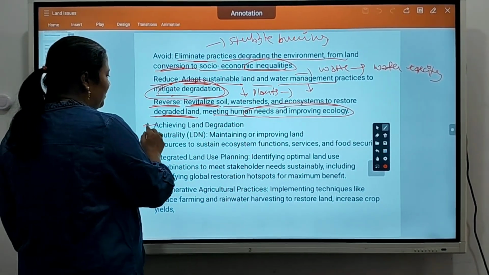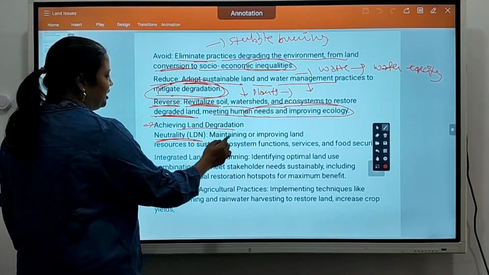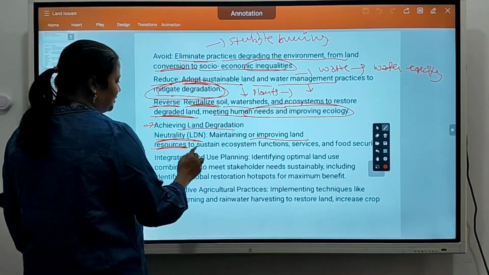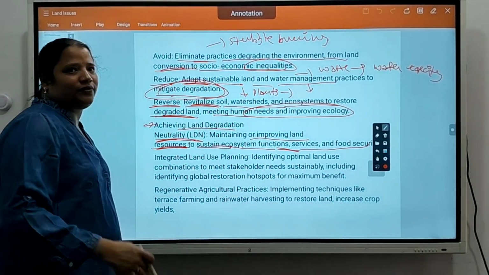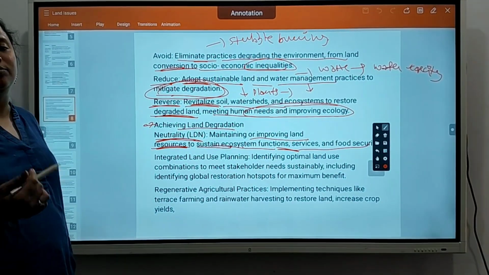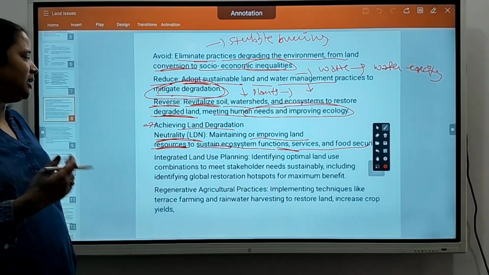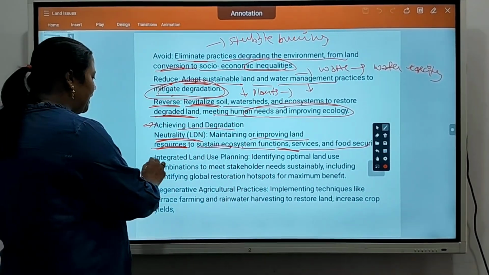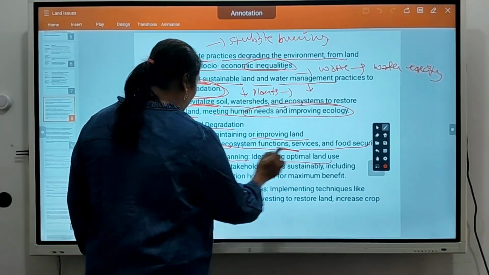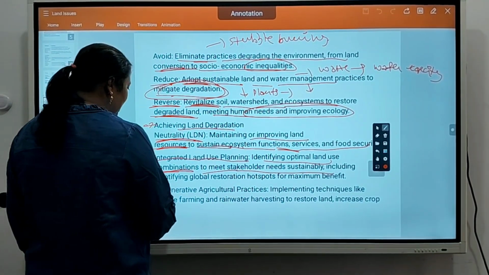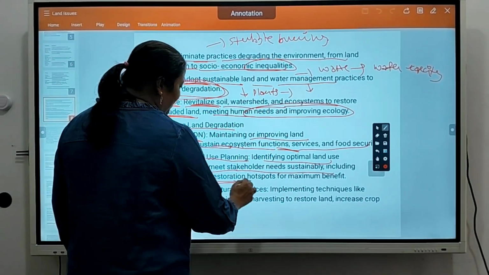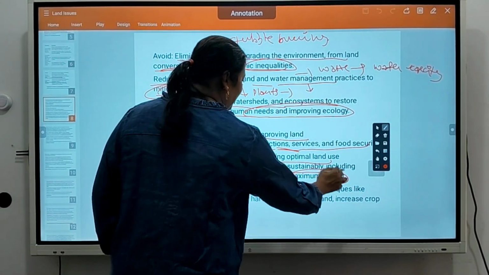So, achieving land degradation neutrality means maintaining and improving land resources to sustain ecosystem function, services, and food security. We have to improve the ecosystem so that plants and animals can easily thrive there. Okay. Integrated land use planning: identify optimal land use combinations to meet stakeholder needs sustainably, including identifying global restoration hotspots for maximum benefits.